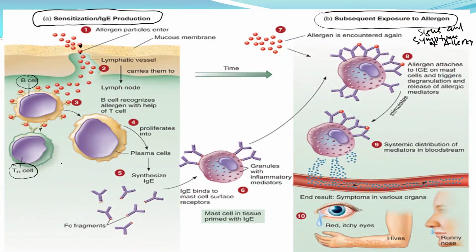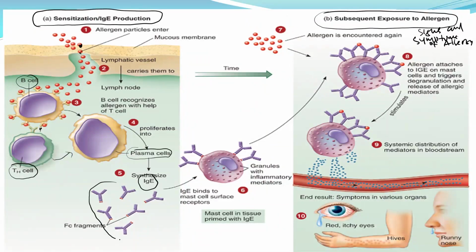The T helper then gives the information to another B cell, the plasma B cell, to produce specific antibodies or immunoglobulin. And the specific antibody produced by this plasma cell due to the allergen antigens will be IgE.